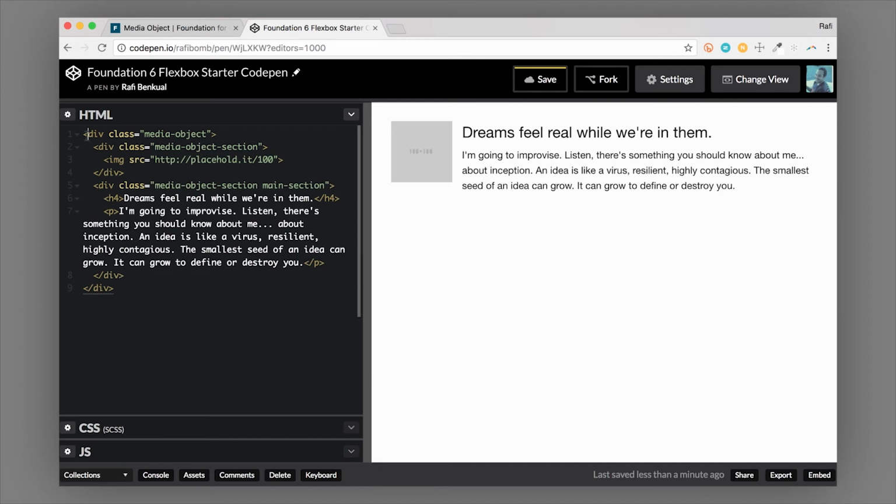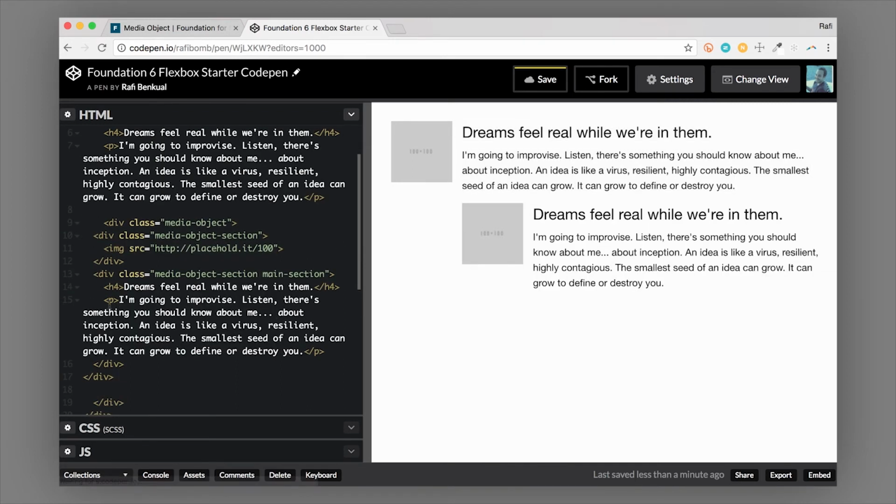So if I just copy this media object here, what I'm going to do is put that inside of this media object section. So I have this media object section that's essentially this area over here. It's nice and big. That's where I'm going to nest the media object inside. So let me space this out a bit so you could see it nice and easy, and then we'll fix that indentation.